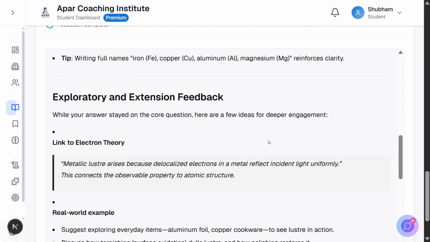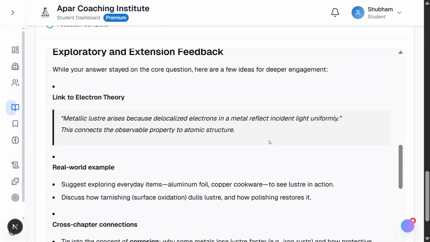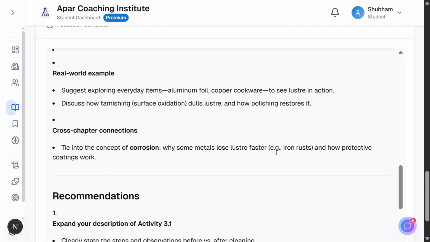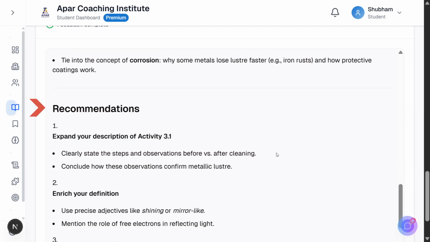Linked to electron theory: metallic luster arises because delocalized electrons in a metal reflect incident light uniformly. This connects the observable property to atomic structure. It offers real-world examples, suggests exploring everyday items, aluminum foil, copper cookware, to see luster in action. It even proposes cross-chapter connections, tie into the concept of corrosion. Finally, the recommendations section provides clear next steps.